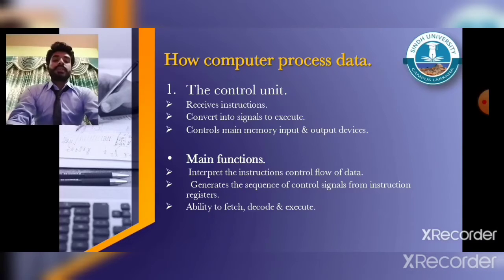Here are the main functions of control unit. It interprets the instruction, controls the flow of data. It generates the sequence of control signals from instruction registers. It has the ability to fetch, decode and execute.